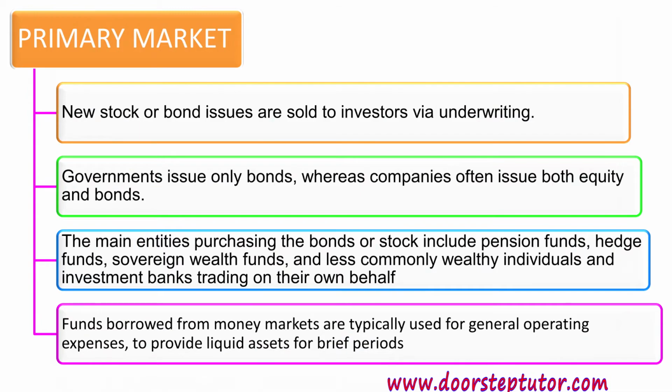Primary market deals with new stock or bond issues which are sold to investors via underwriting. Here the government issues only bonds, whereas companies often issue both equity and bonds. Main entities dealing here are pension funds, hedge funds, sovereign wealth funds, and less commonly wealthy individuals and investment banks trading on their own behalf. Funds borrowed from money markets are typically used for general operating expenses to provide liquid assets, as I said earlier, for brief periods or short duration.